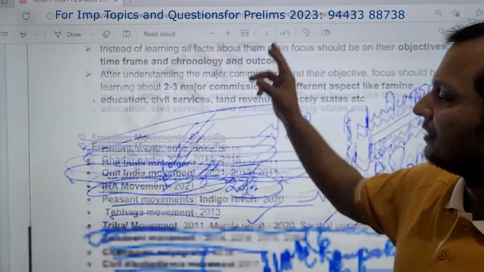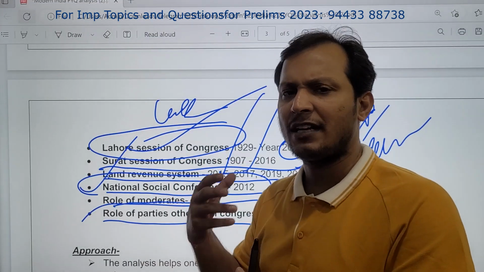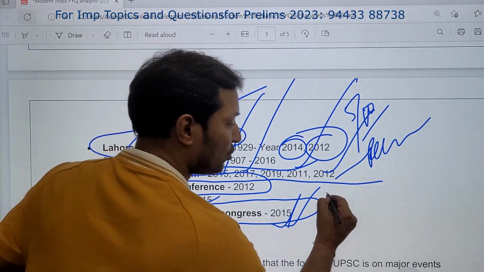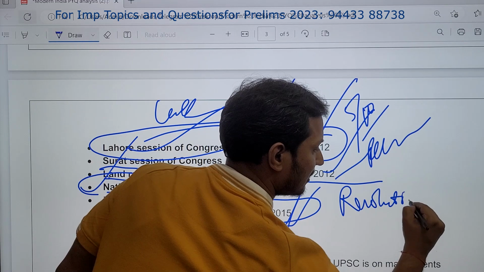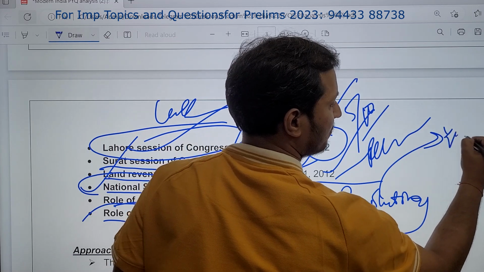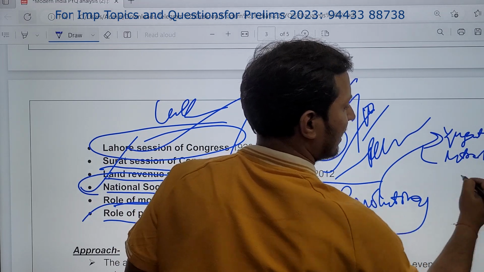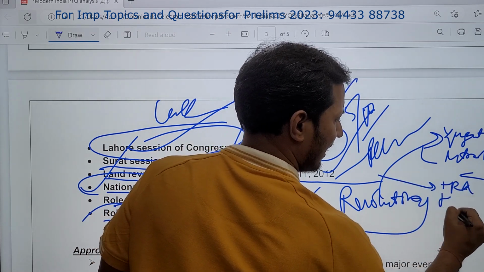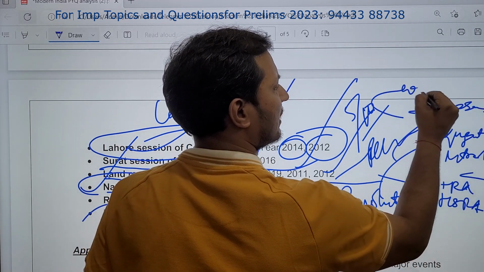The second one is the freedom struggle movement. In the freedom struggle movement, now they are asking questions from labor movement, peasant movement, and revolutionaries. This year, revolutionary is a very important theme. Revolutionary organizations, Yugantar group, Mitra Mela, HRA, HSRA, Surya Sen, women revolutionaries, very important theme.